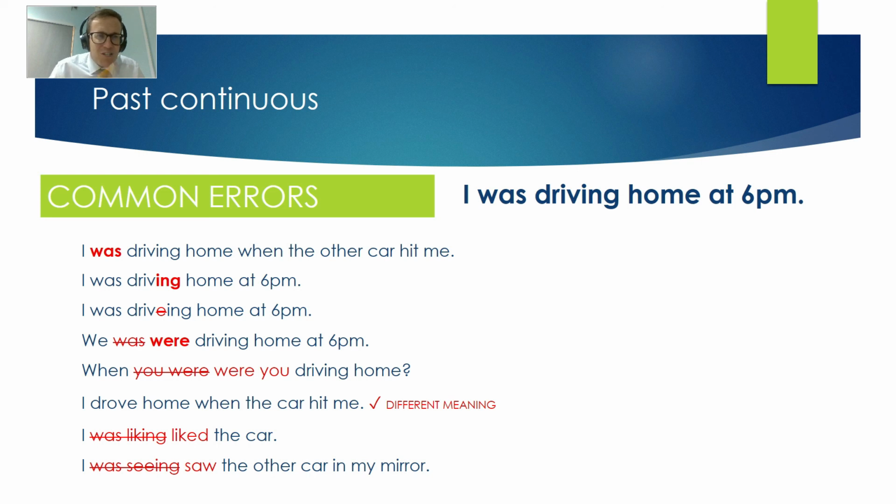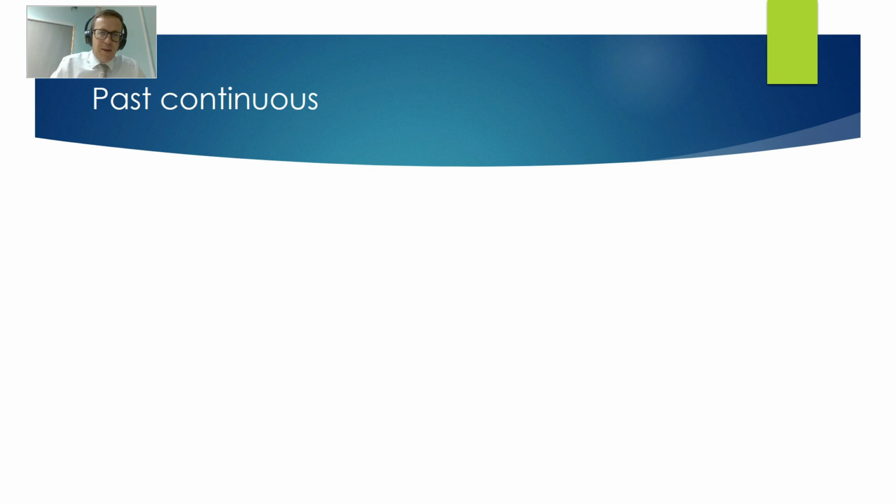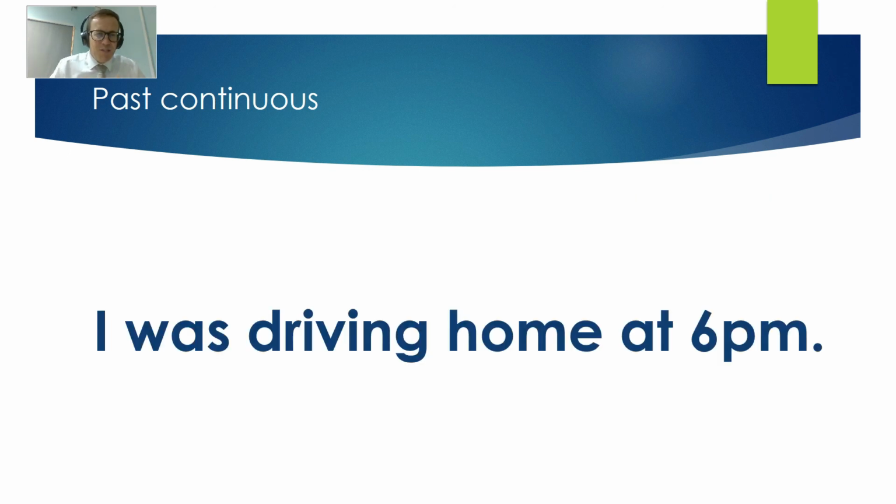The problem here is the word see. It's not a state verb, it's a bit of an action, but it's something you don't think about. You don't think, oh, I will see something. It just happens when you look, when you open your eyes and look, you see something. So we don't use it for that when it's involuntary. Okay, so this was the past continuous. I was driving home at 6 p.m.